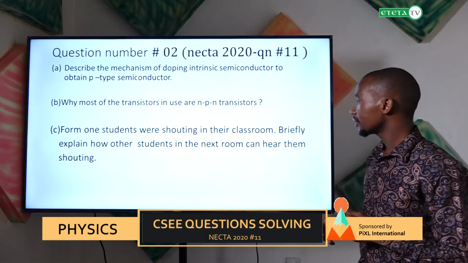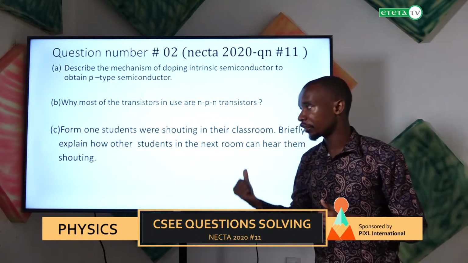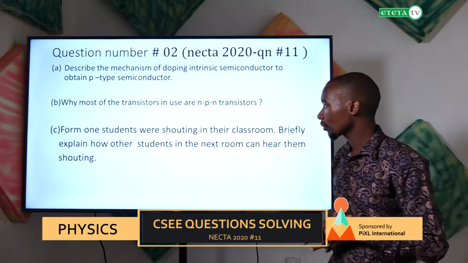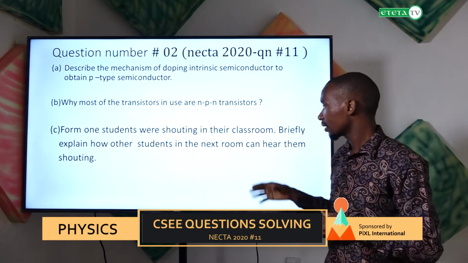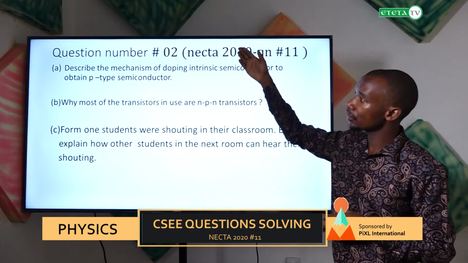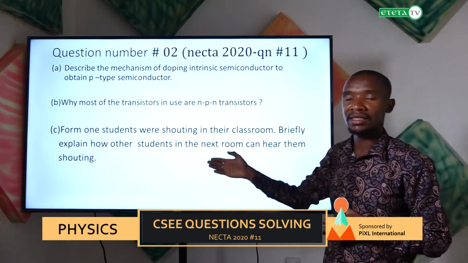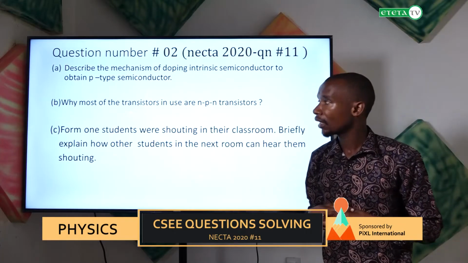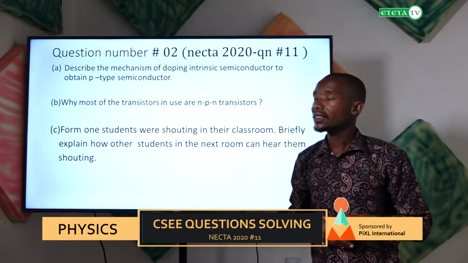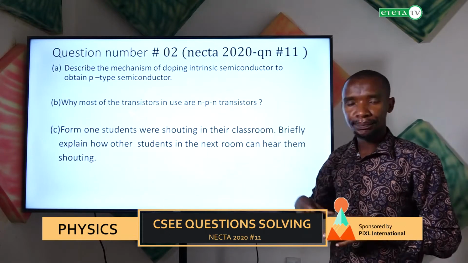We are required to explain briefly how other students in the next room or in the next class can hear them shouting. So we are going to see how we can answer this question properly. First of all, we are going to answer part A.